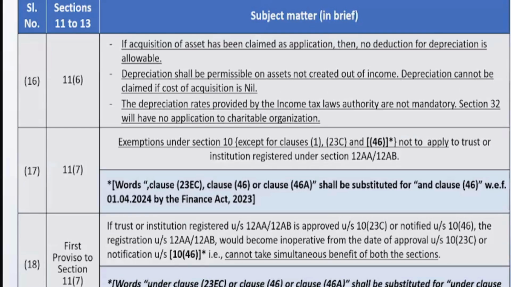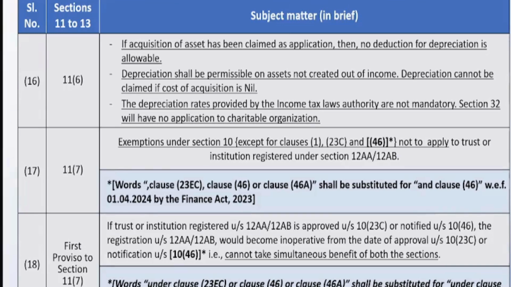Then we come to section 11(6). If acquisition of asset has been claimed as application. Now, what does this section say? Earlier, what was happening? People were claiming the value of the asset also in the income and expenditure account as amount spent towards the objects of the trust, as well as they were claiming depreciation also. So they were taking double deduction.